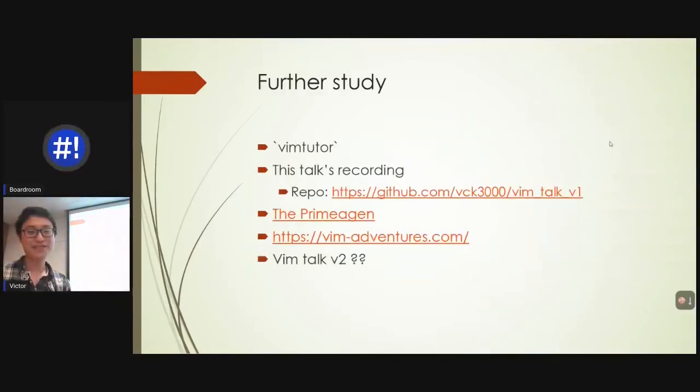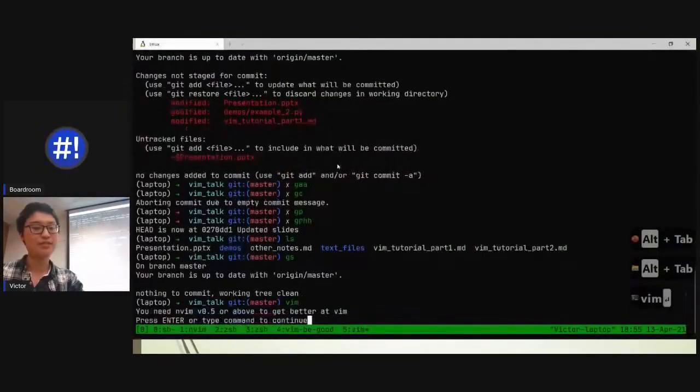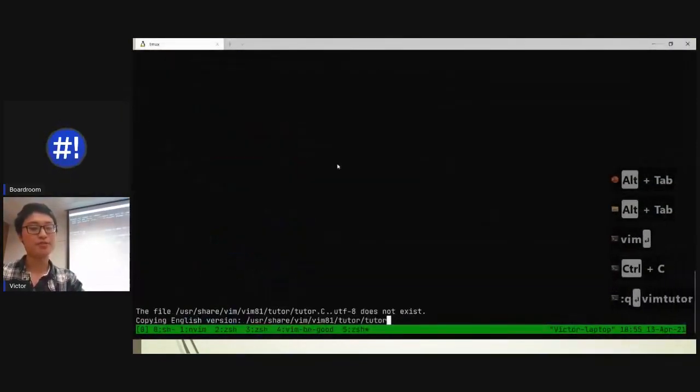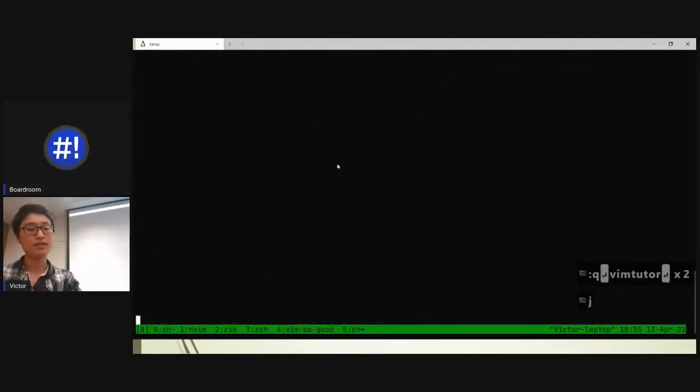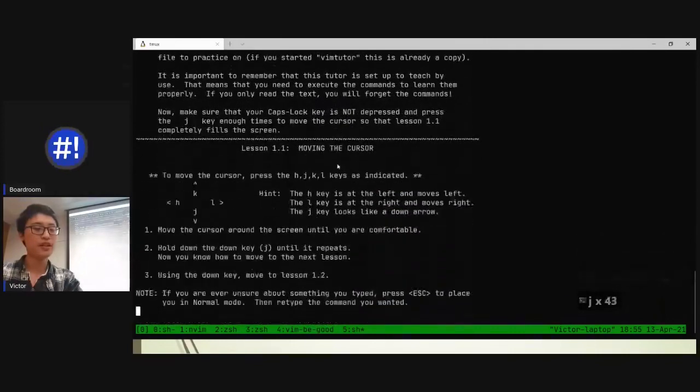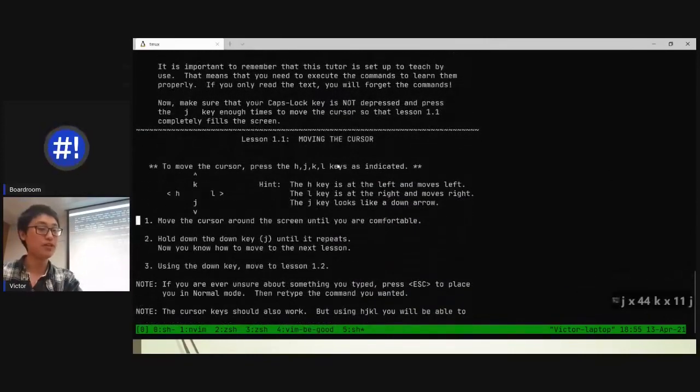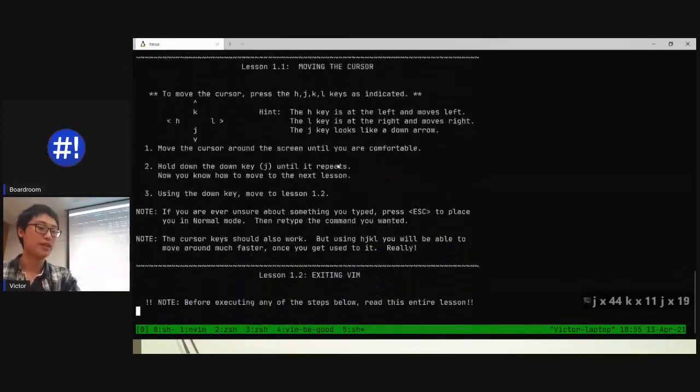If you want some further study, check out Vim Tutor. On every machine that has Vim installed, if you just type vim, you can type vimtutor as well. This tutor takes a bit of time to initialize. It's copying. Usually it doesn't take this long. This essentially teaches you how to use it. So there's lesson 1.1 HJKL, and this is what I base some of my content on.